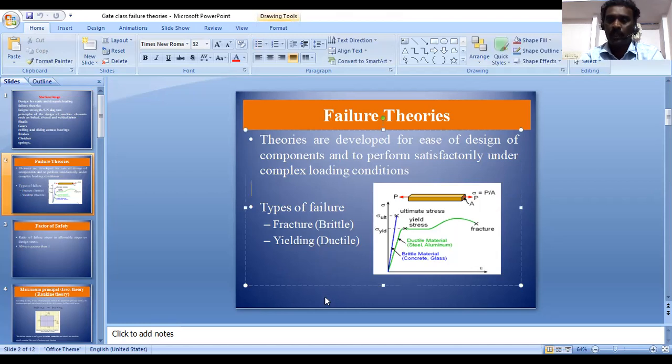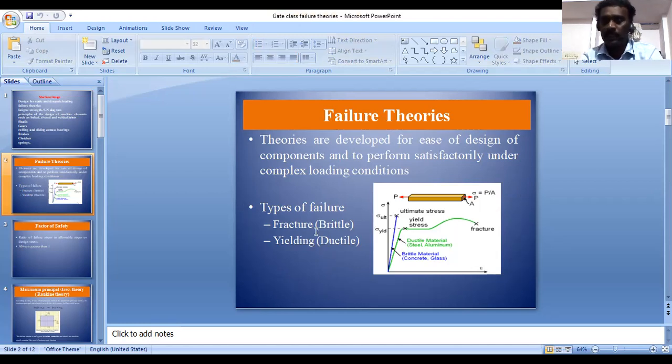Before going into detail, what are the types of failure that normally occur in a material? If the material is brittle, then fracture may occur. If the material is ductile, then yielding may occur. So in ductile material, failure is due to yielding. If it is brittle material, the failure is due to fracture.